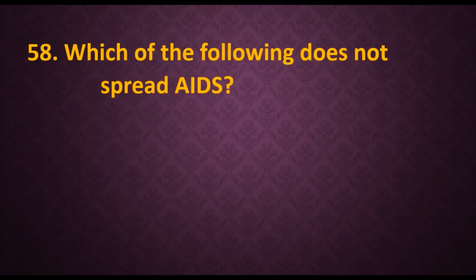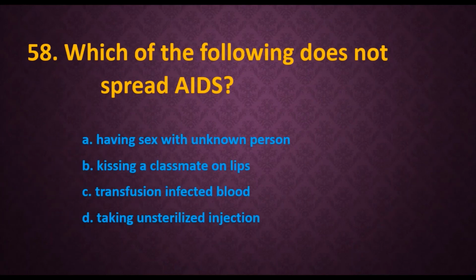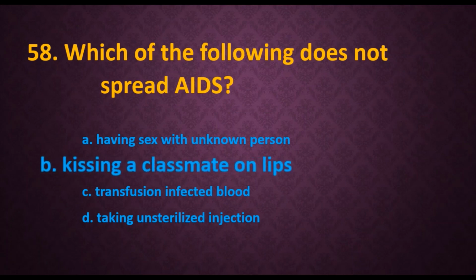58. Which of the following does not spread AIDS? Options are A. Having sex with an unknown person, B. Kissing a classmate on lips, C. Transfusion of infected blood, D. Taking an unsterilized injection. So obviously B is the right answer, that is kissing a classmate on lips.